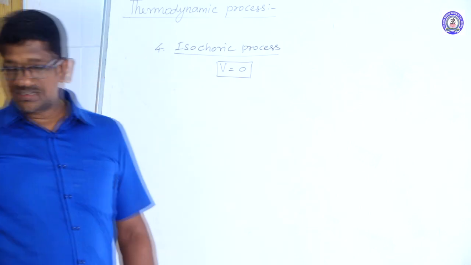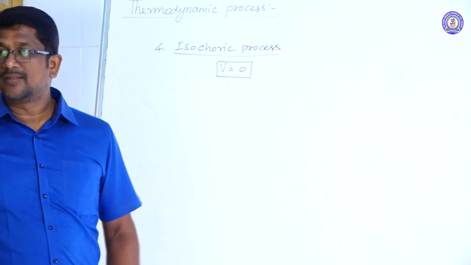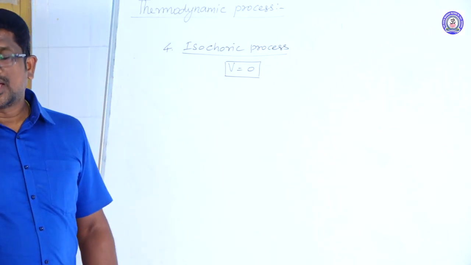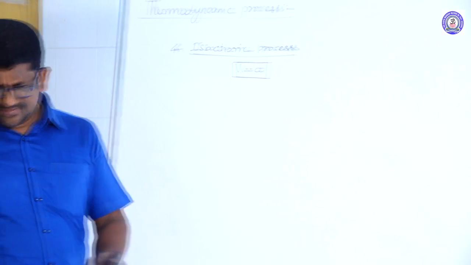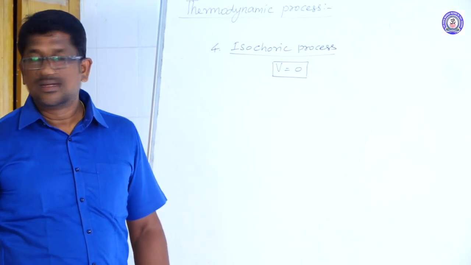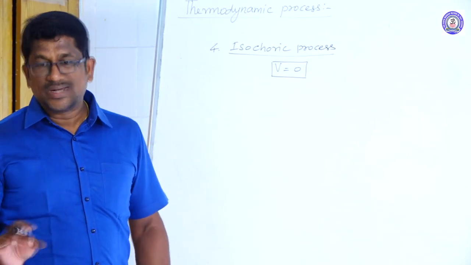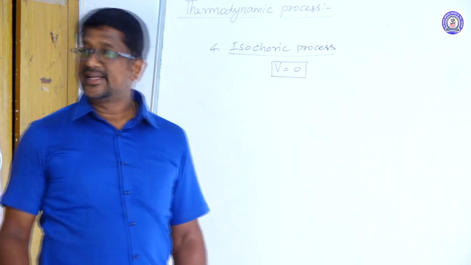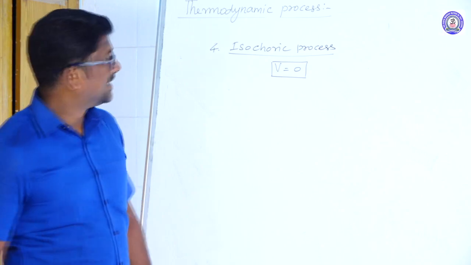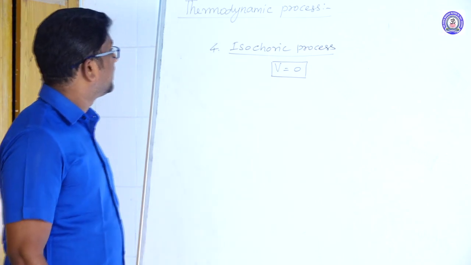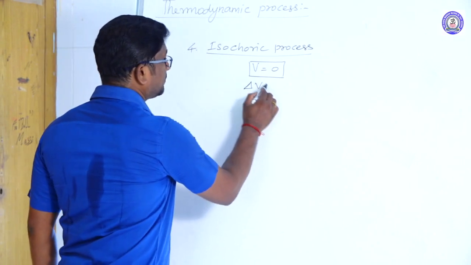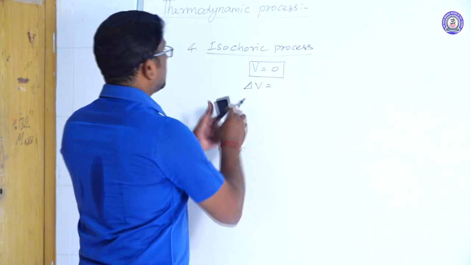Example, a food is cooked in a vessel with a closed lid. When a food is cooked in a vessel with a closed lid, the volume remains constant. But the pressure changes, temperature changes, and the internal energy of the system also changes. So volume is a constant in isochoric process. Therefore, change in volume is zero, since volume is a constant.